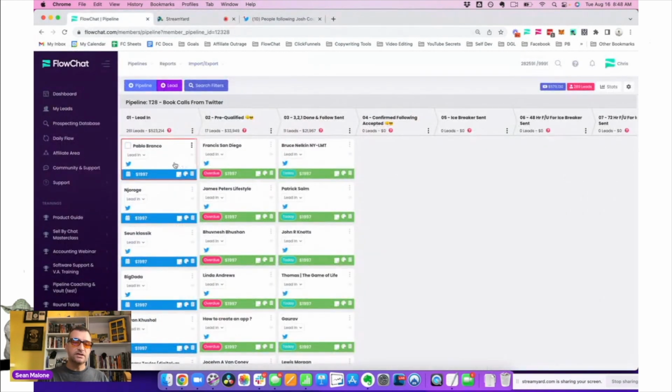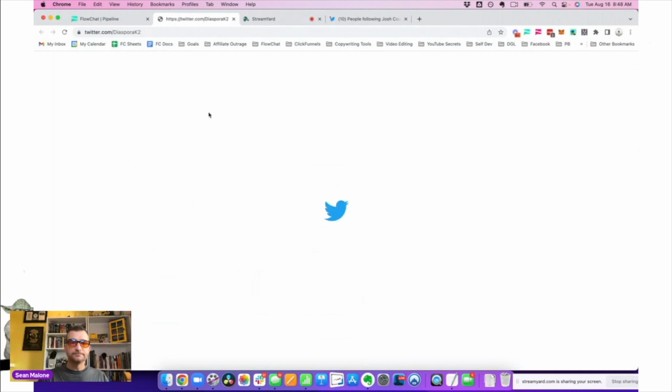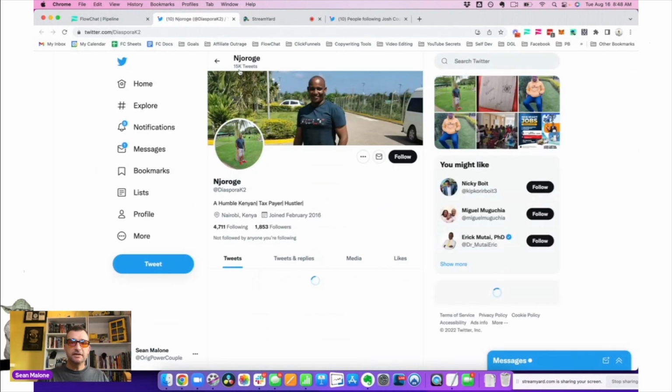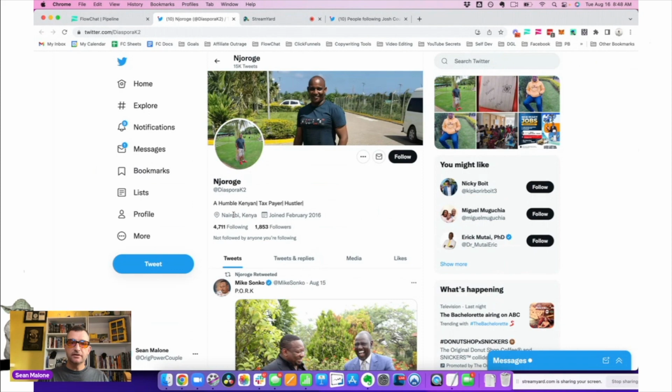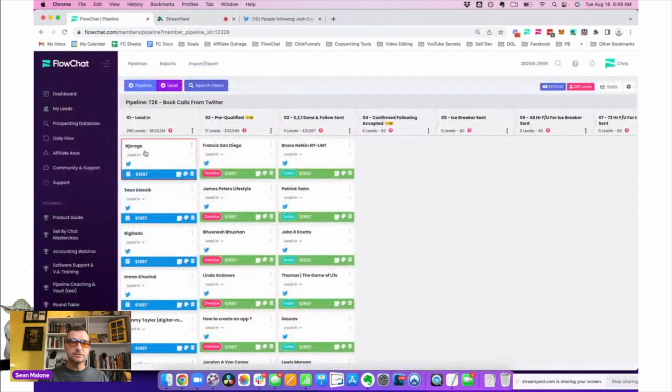This is one of the reasons why I stay away from followers lists. I do like following lists because people that are following other people are usually active on the platform. So the green cards are all followers. We'll check this one here. Let's see. 15,000 tweets, he's definitely active. But he doesn't live in an English-speaking country, so in this case he is disqualified as well.